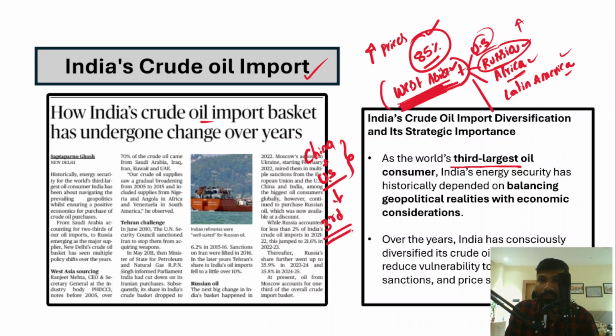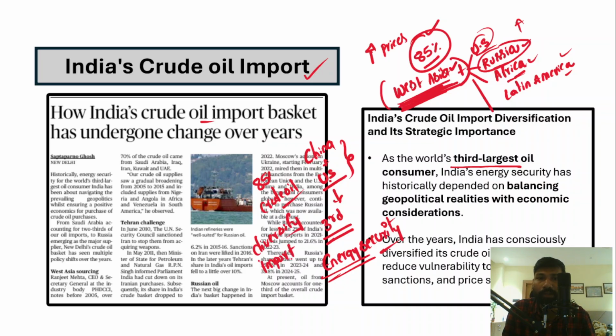Now, crude oil is very important for India's energy security, right? India is a booming, developing economy. India requires energy to sustain its economic growth. And the other factor is that 85% of crude oil is imported from other countries. Therefore, in order to ensure energy security, India must diversify its import basket. This is what is called diversifying the import basket.